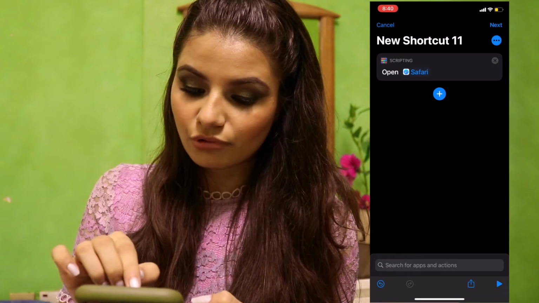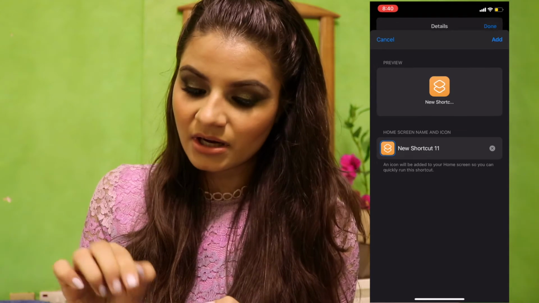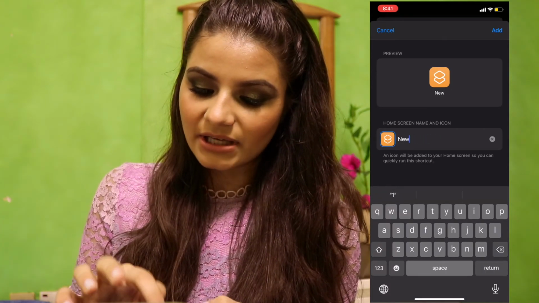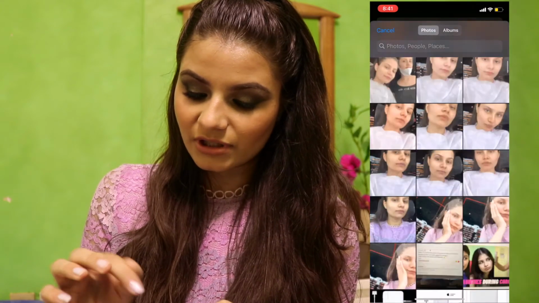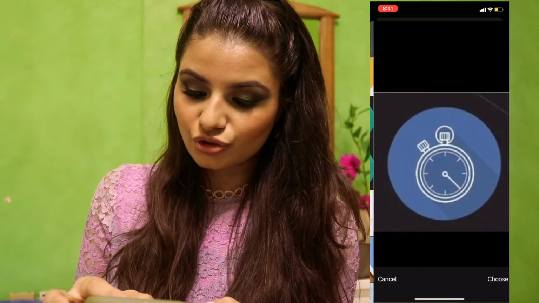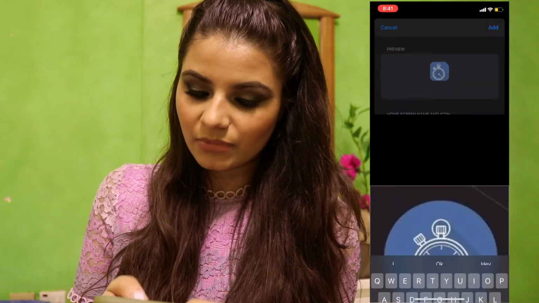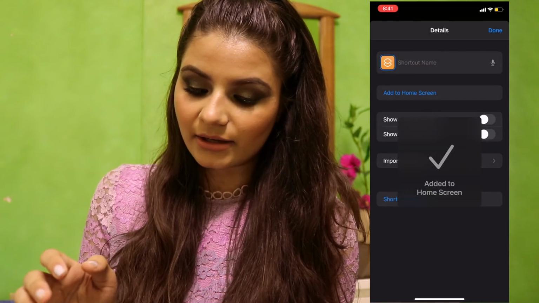Then you have to choose add to home screen, and here is where you can change the name, and you can have a custom-made photo for it. I'll be choosing, for example, this photo, and zooming it in, or any photo that you like, and then maybe name it clock, and then add it. It's done. Add it to your home screen.